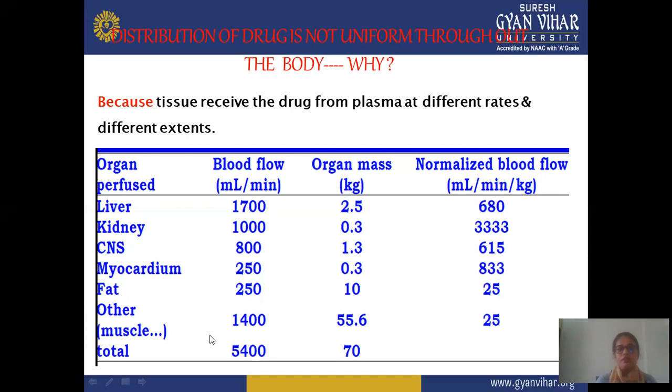And for the remaining tissues, other than the above organs, including muscle or any other, blood flow is 5400, organ mass is 70, and normalized blood flow depends on the other tissue or muscles. This is all about distribution according to blood flow.